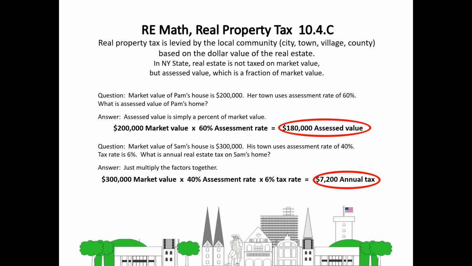Now here's the next question. Market value of Sam's house is $300,000. His town uses an assessment rate of 40%. Tax rate is 6%. What is Sam's annual real estate tax on his home? Well, just multiply the factors together. $300,000 market value times 40% assessment rate times 6% tax rate is $7,200 annual tax for Sam.